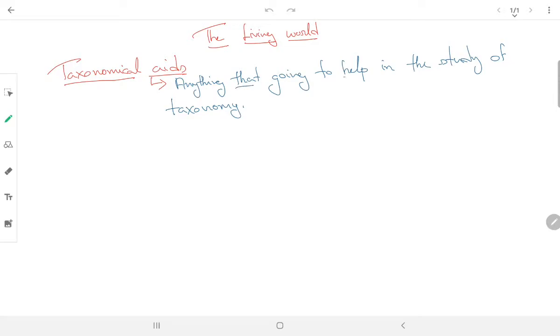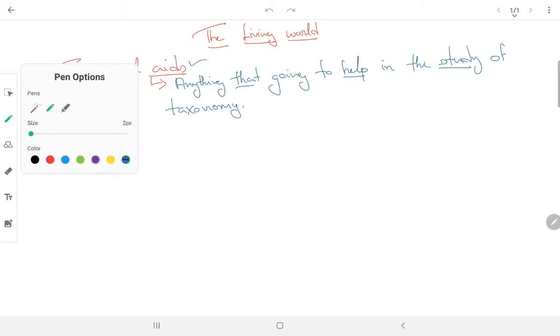Anything that is going to help in the study of taxonomy is called as taxonomical aids. So we'll see few taxonomical aids in this chapter.